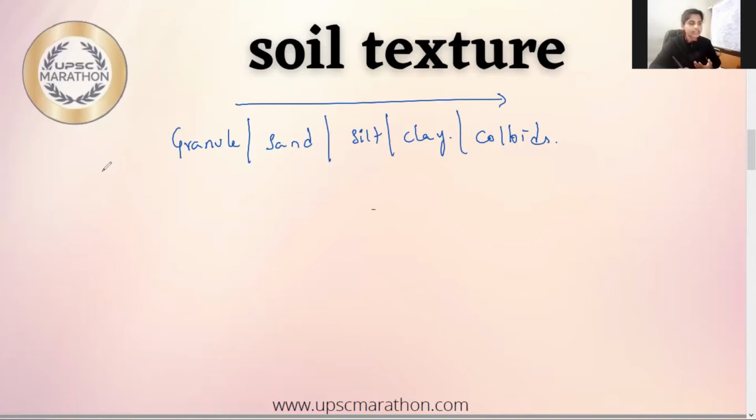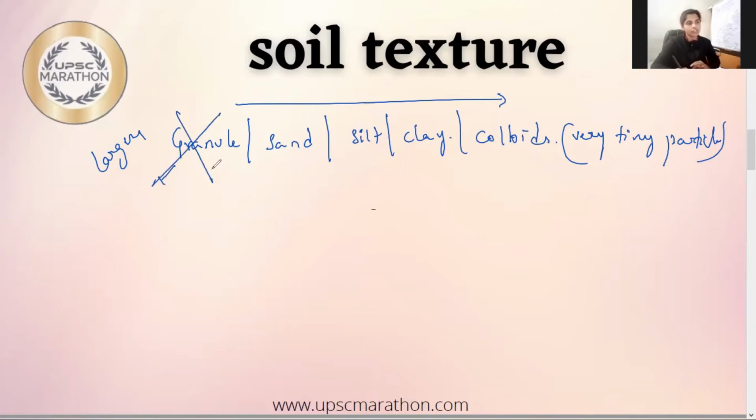I need to say granules are larger. Colloids are very tiny particles. Fine. So the granules are very large cobbles and pebbles. We hardly consider them as a part of the soil texture. So we won't include them as part of soil texture. Now colloids are very tiny particles, so we avoid them while talking about the soil texture. Now the soil texture solely depends upon the proportion of sand, silt, and clay.